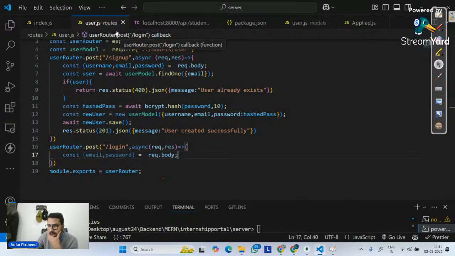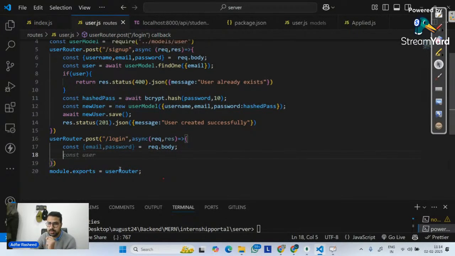Done. After that, the second thing that we need to do is, let's suppose I am a user and I am trying to log in. Now I have passed my email, I have passed my password. When I click on login, according to you guys, what should be the first check? The first check that we will do is whether the account of the user we are trying to log in exists or not. Don't you think that? So I have to first see whether this email account exists there or not, or am I simply trying to sign in without creating an account? So that's the first thing that I will do. I will check whether this account is there or not.